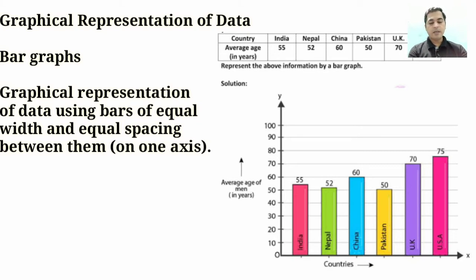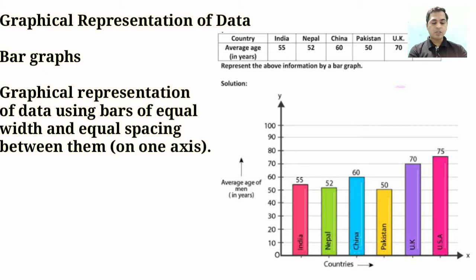So here students, you can see the countries and the average age: in India the average age is 55, Nepal 52, China 60, and Pakistan 50. We will represent this data using a bar graph.